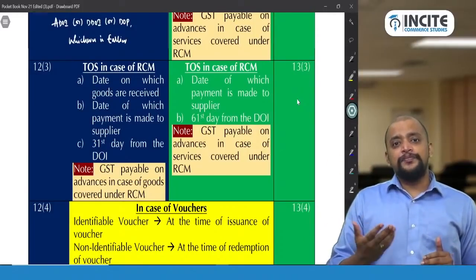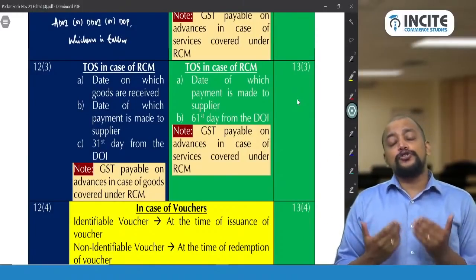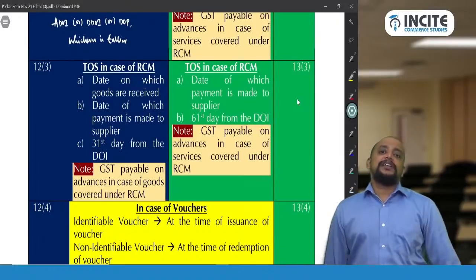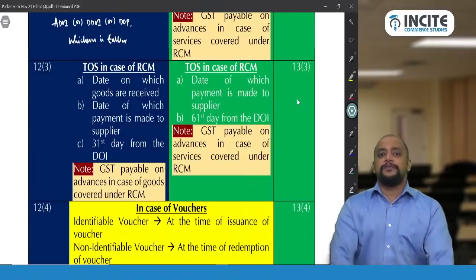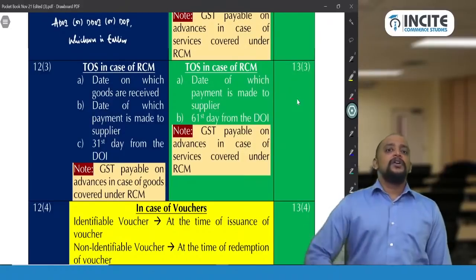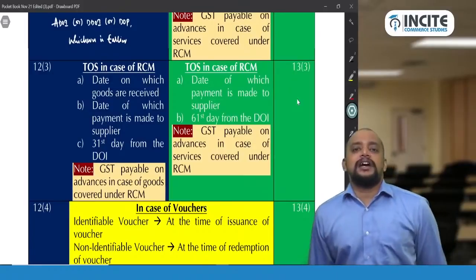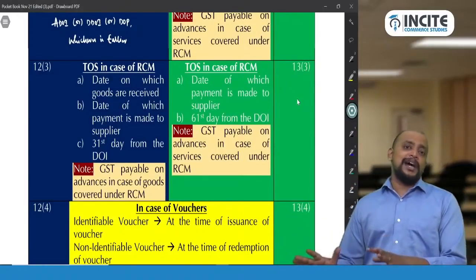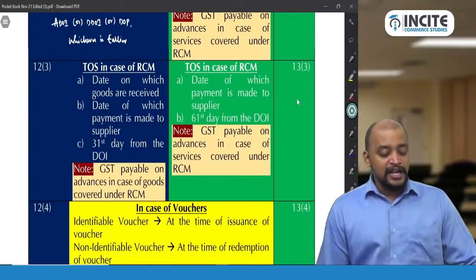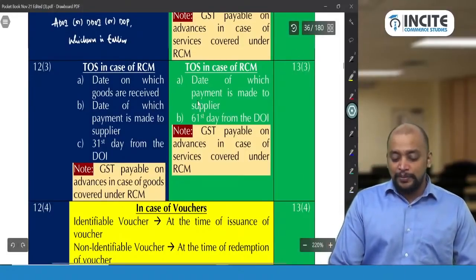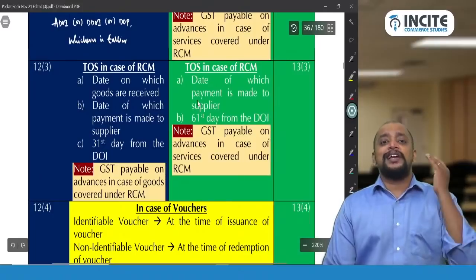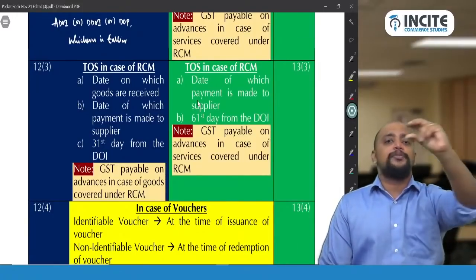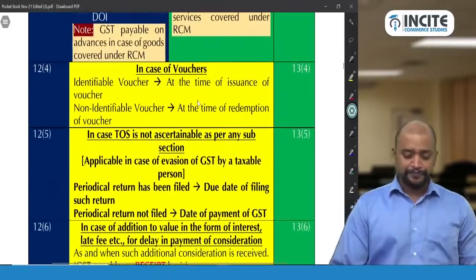If it is RCM, it should be specified for goods, because goods under RCM is not in syllabus. So if it is RCM goods, it should be specified, then apply RCM provision. Otherwise, FCM. Services, you should learn what are the services which are covered under RCM. Apart from those services, any other service means FCM, otherwise it will be RCM provision that you need to apply. So purely application only it will be. You need to remember the provision. This is like a formula. You need to remember the provision and apply it in the exam depending upon the situation that is given in the question.